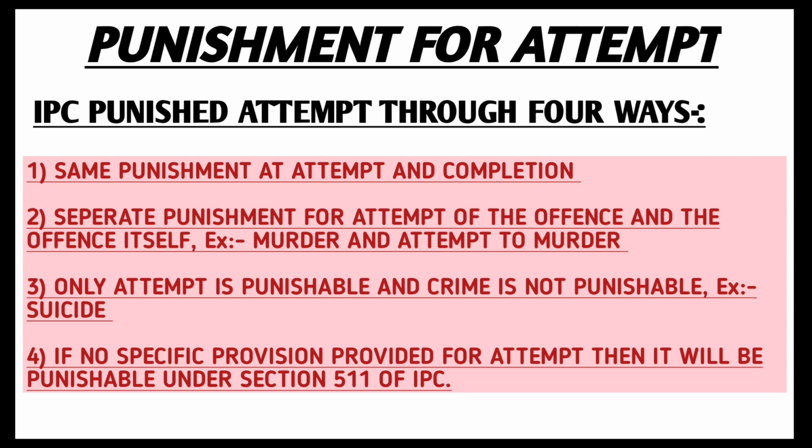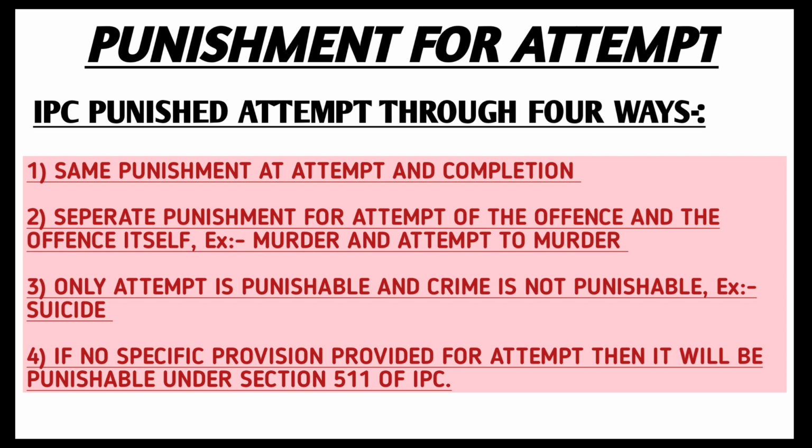Second is separate punishment for attempt of the offence and the offence itself. Example, murder and attempt to murder, which means an attempt to commit an offence and the commission of the same offence both have separate punishments in the Indian Penal Code. Example, Section 302 deals with punishment of murder and Section 307 deals with attempt to murder.